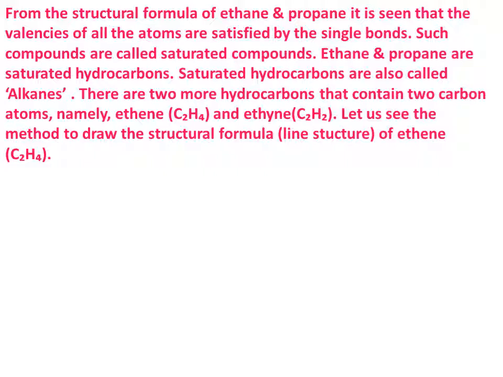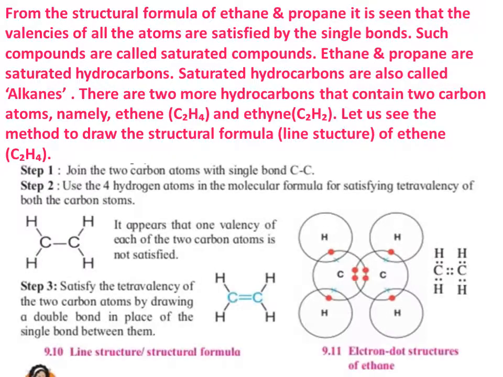Let us see the method to draw the structural formula, the line structure, of ethene C2H4. Step 1, join the 2 carbon atoms with a single bond, C single bond C. Step 2, use the 4 hydrogen atoms in the molecular formula to satisfy the tetravalency of both carbon atoms. It appears that the valency of each of the 2 carbon atoms is not satisfied.